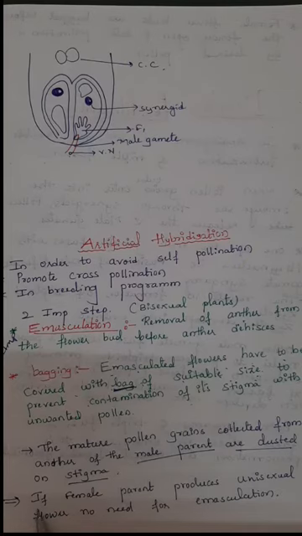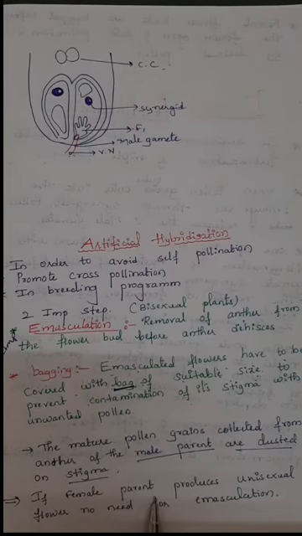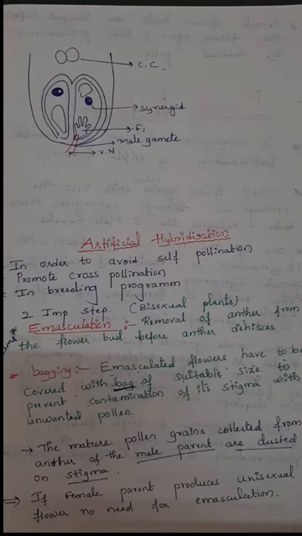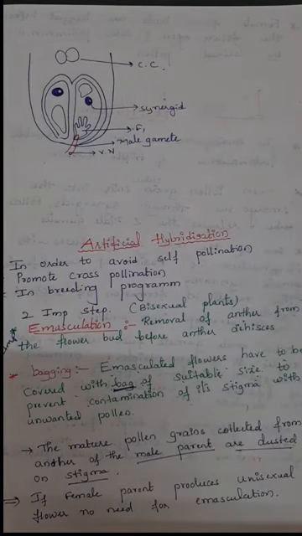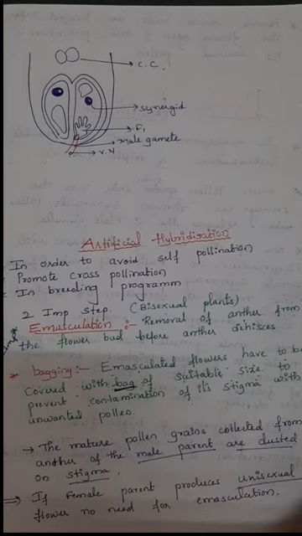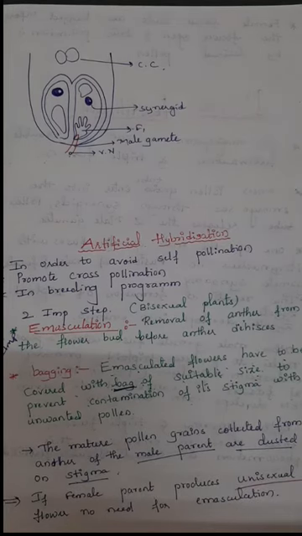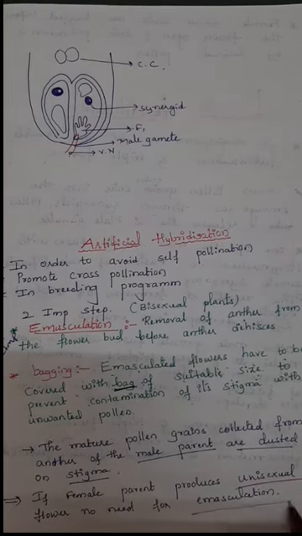This is the condition in case of bisexual flowers, where we use the two steps for artificial hybridization. But in case of unisexual flowers, there is no need to do any emasculation.